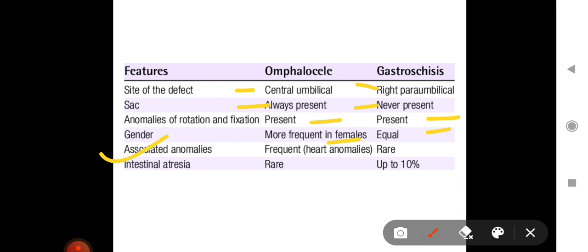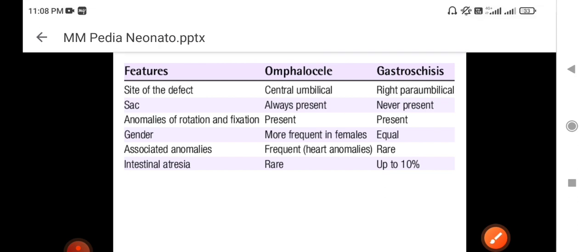Associated anomalies: now this is an important point, that other associated congenital anomalies are more frequent in omphalocele, mostly heart anomalies. So if you see a patient with omphalocele, you have to auscultate properly to rule out heart anomalies, or even other congenital abnormalities can be there. And associated anomalies are rare in gastroschisis, and intestinal atresia is rare in omphalocele, while it is up to 10% in gastroschisis. So this is the differentiation between these two conditions.